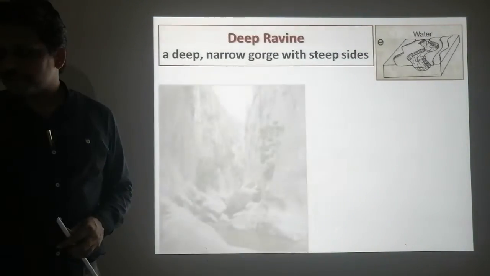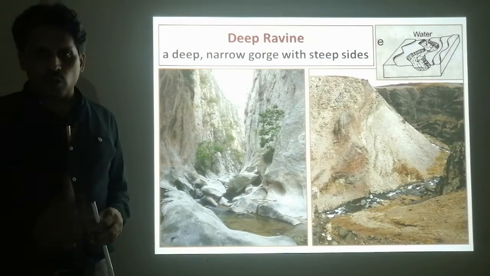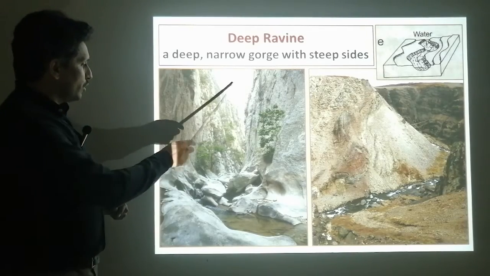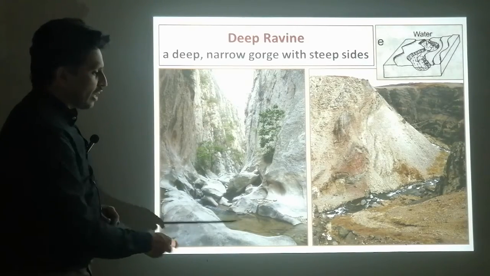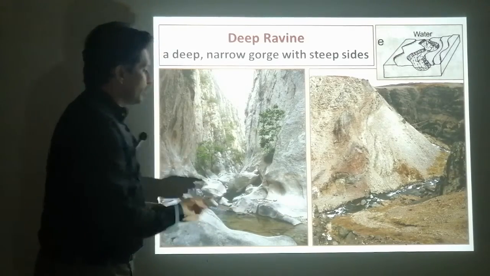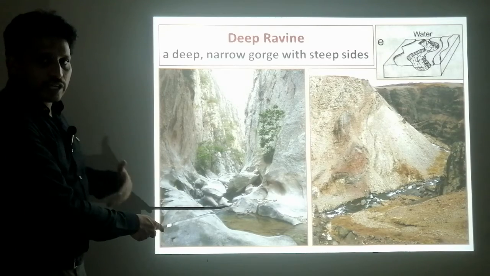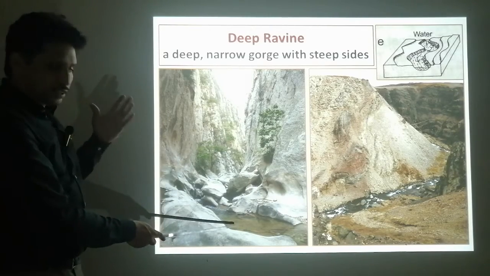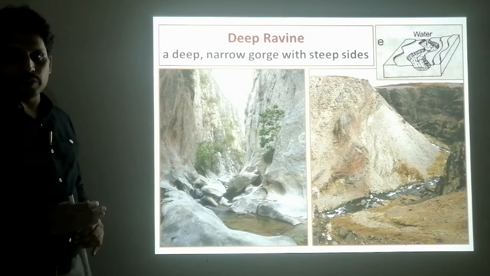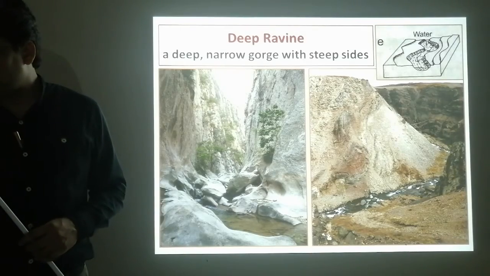And deep ravine, here you can see the river has eroded and done deep cutting. Therefore, you can see how deep this ravine is, because here were the soft rocks which the river erodes. Therefore, the gorge or the valley gets deep because the river did deep cutting here.